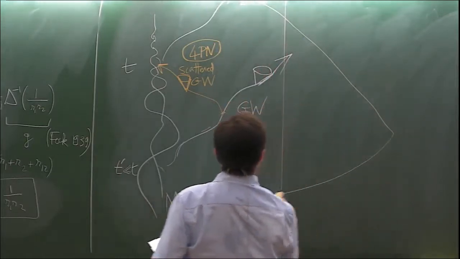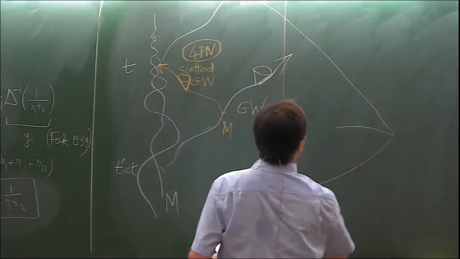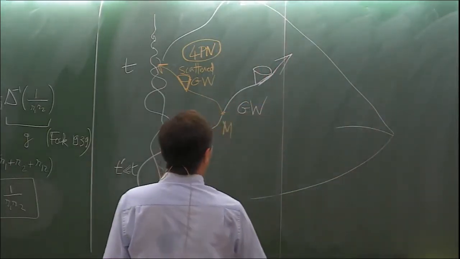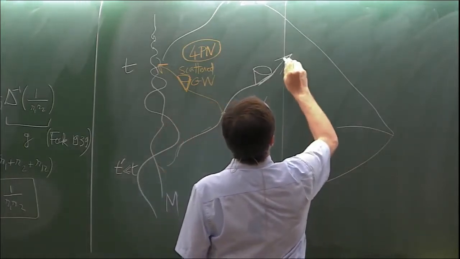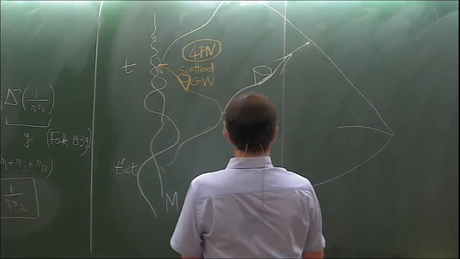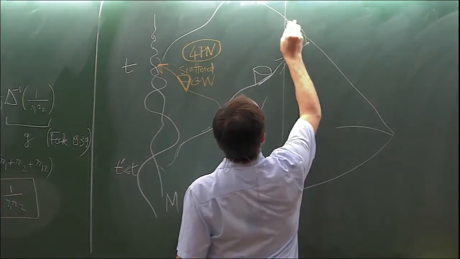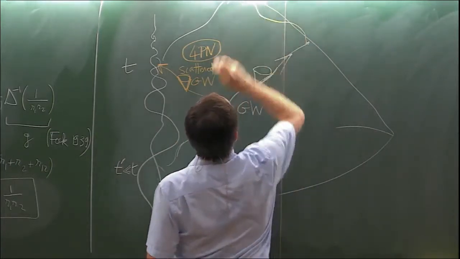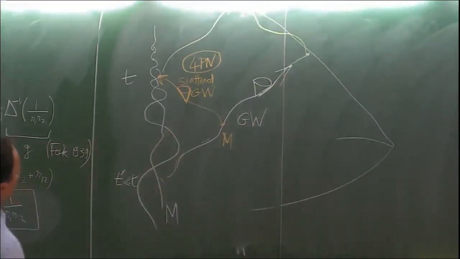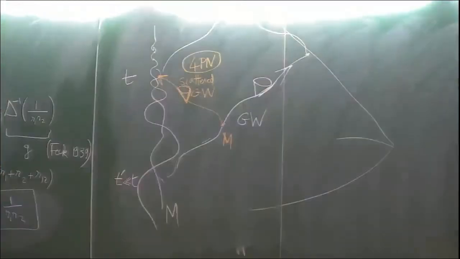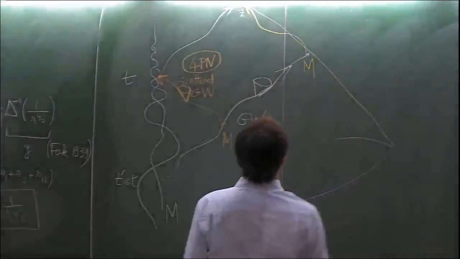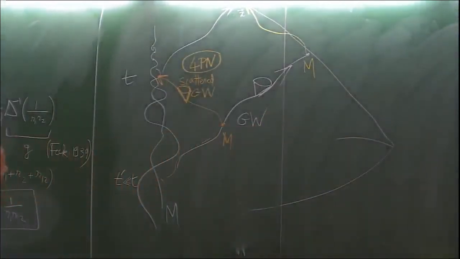There will also be direct scattering of waves which arrive in your detector, due again to this scattering by the mass of the source.